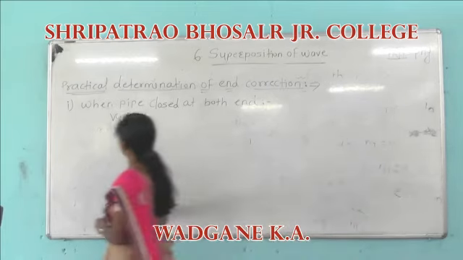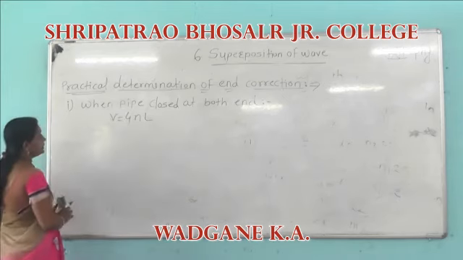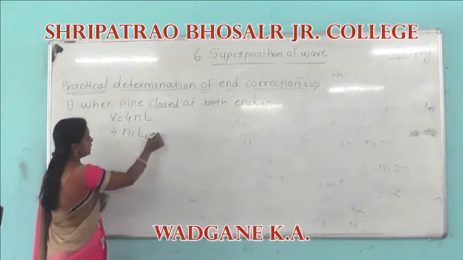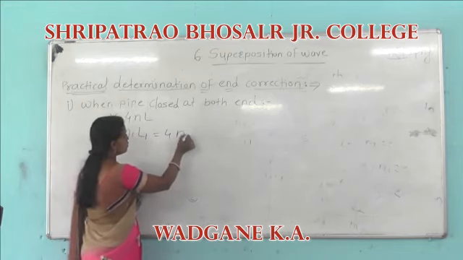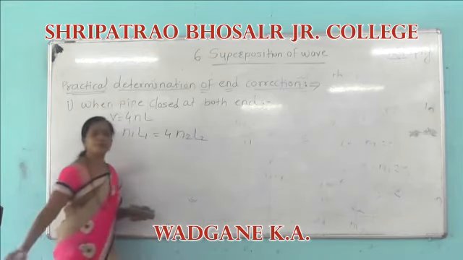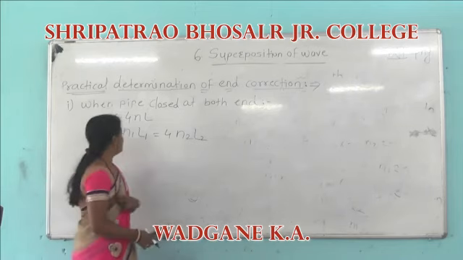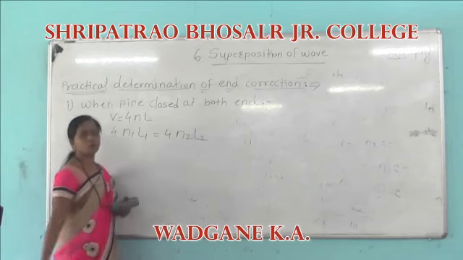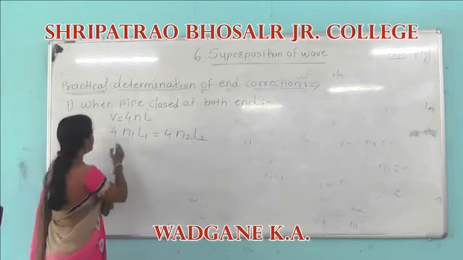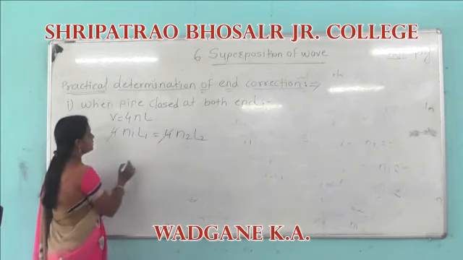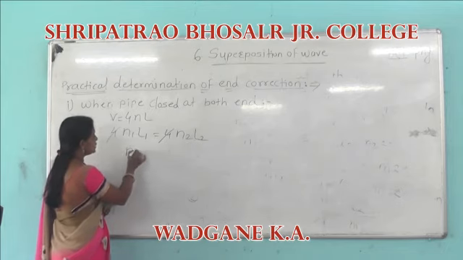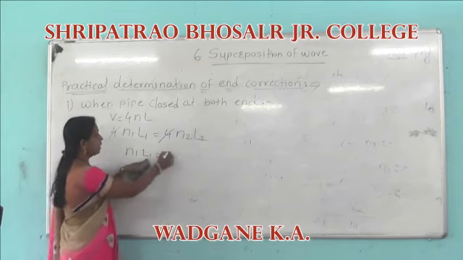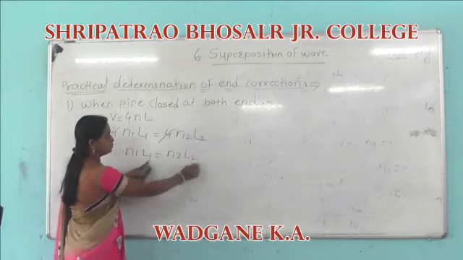Then we get the equation 4 N1 L1 = 4 N2 L2 for two frequencies, as the velocity is the same. Then the 4 gets cancelled, and therefore we get N1 L1 = N2 L2.